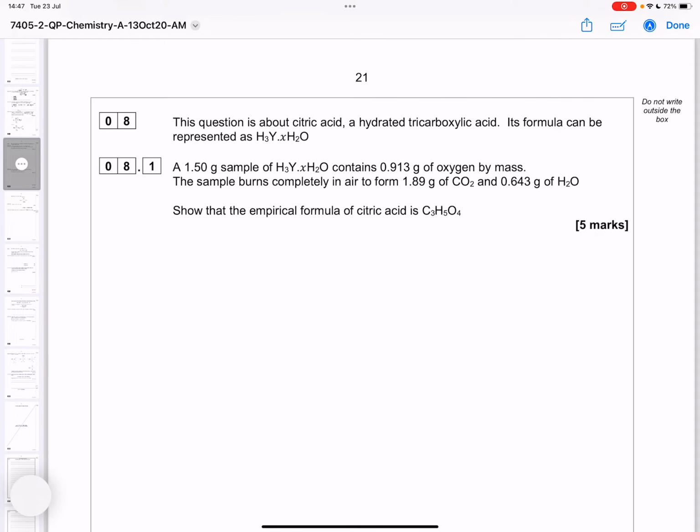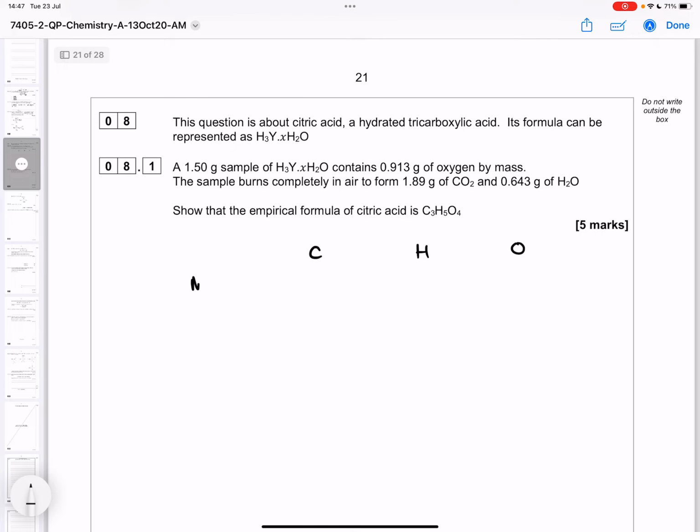This question is about citric acid, a hydrated tricarboxylic acid. Its formula can be represented as H3Y.XH2O. A 1.5 gram sample contains 0.913 grams of oxygen by mass. The sample burns completely to form 1.89 grams of CO2 and 0.643 grams of water. Show the empirical formula is